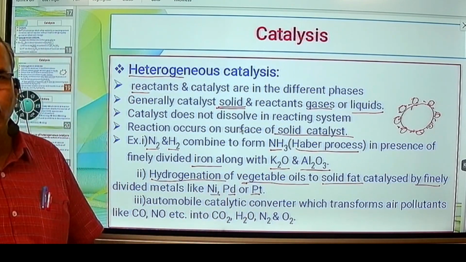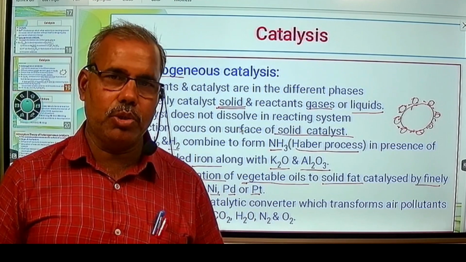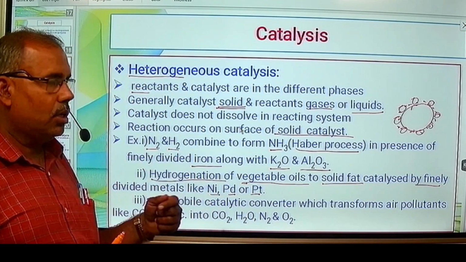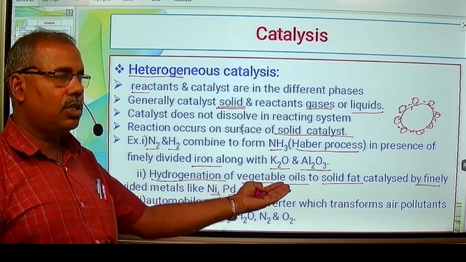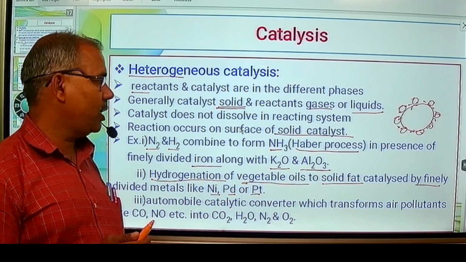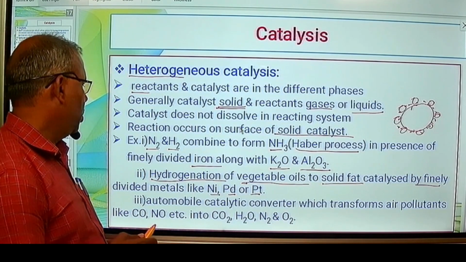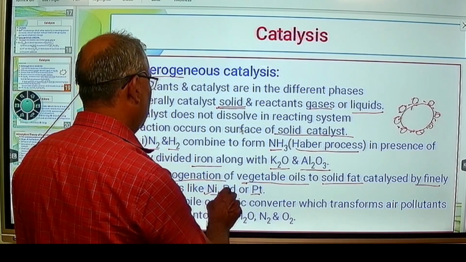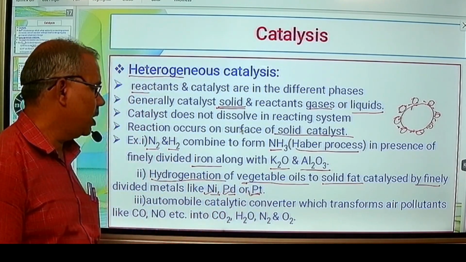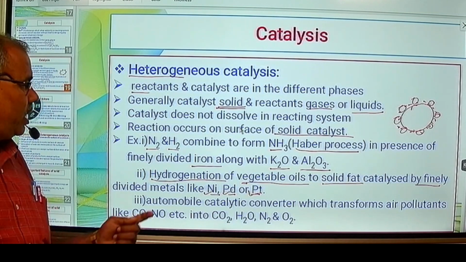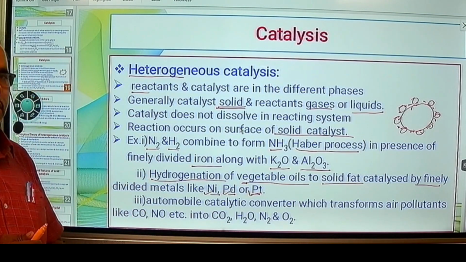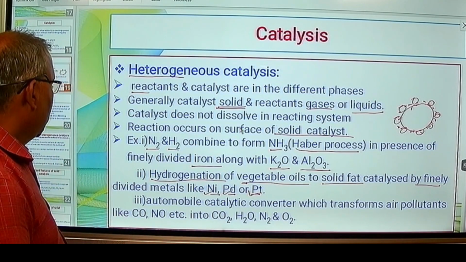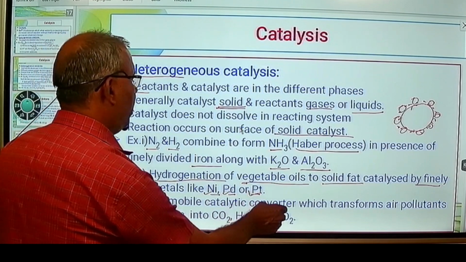We know the catalytic hydrogenation of alkynes and alkenes to form alkanes. So here unsaturated vegetable oils are converted to saturated fats by catalytic hydrogenation, and here the catalyst used is in solid state, that is nickel, palladium or platinum. These metals are used as the catalyst, whereas the reactant is in liquid state, that is oil. Then another example is automobile catalytic converter.